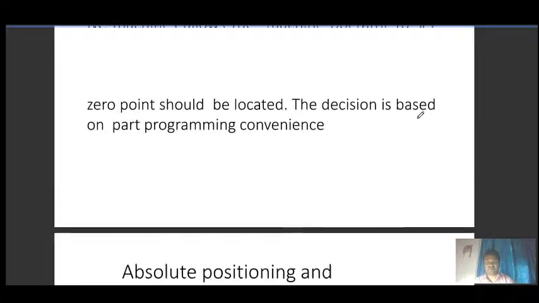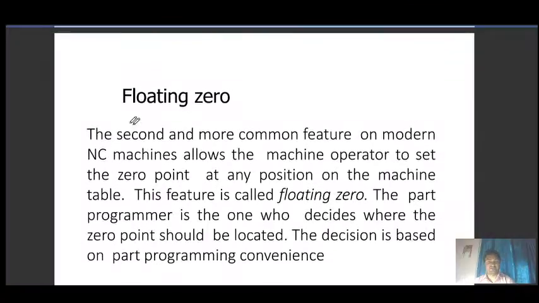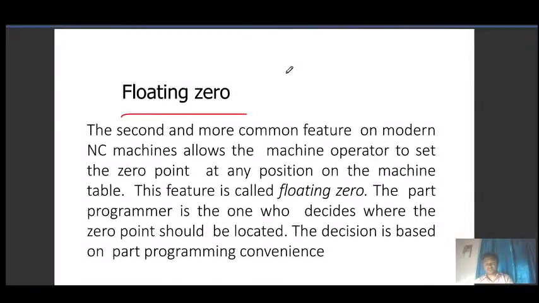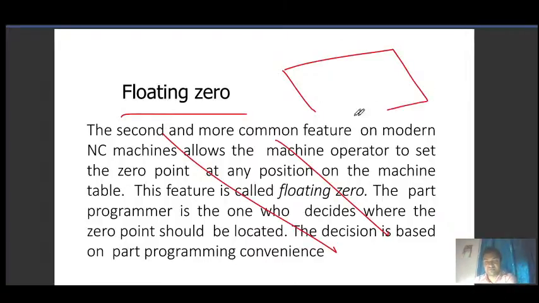And then we have another 0, floating 0. This one is very useful. Don't read here, just understand it. Here, this one is machine 0. So when we use floating 0, we can make any position the 0 position. In the earlier case it was fixed at this corner, but in floating 0 we can make any position a 0 position.